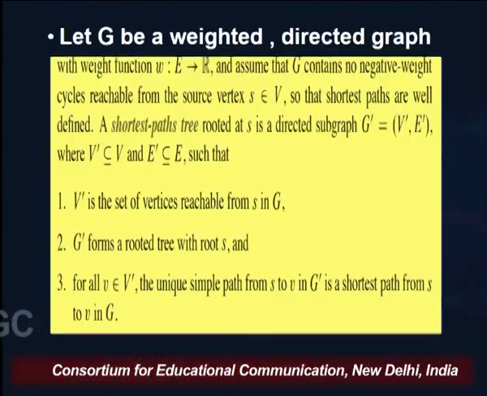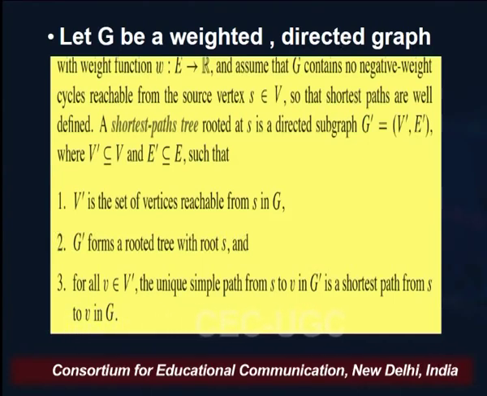So, let us say G is the input, which is a weighted directed graph, and the weight function we have already seen is W, which maps E to R. Also, as a disclaimer, we are assuming that G contains no negative weight cycles reachable from the source vertex S, which obviously belongs to the vertex set V, because if there are negative weight cycles, the shortest path is not well defined.